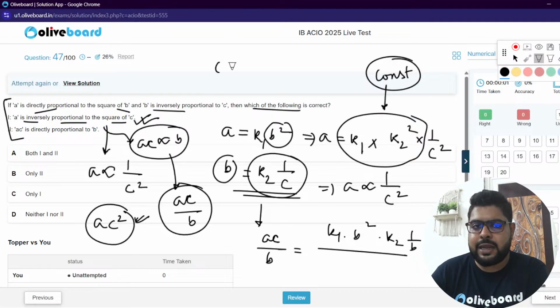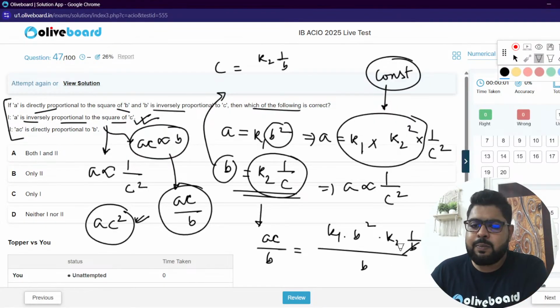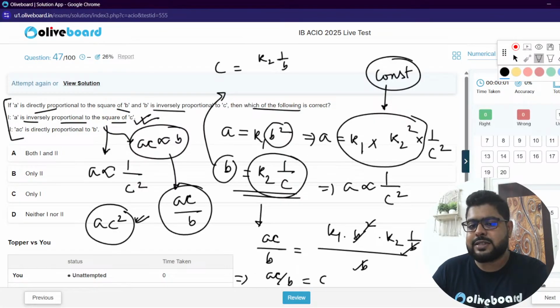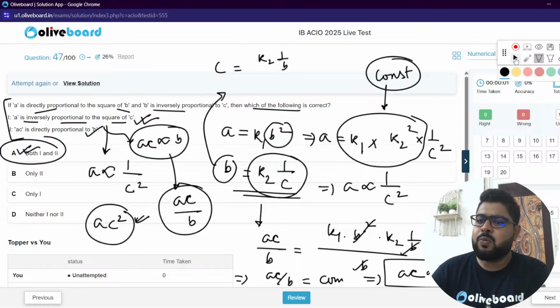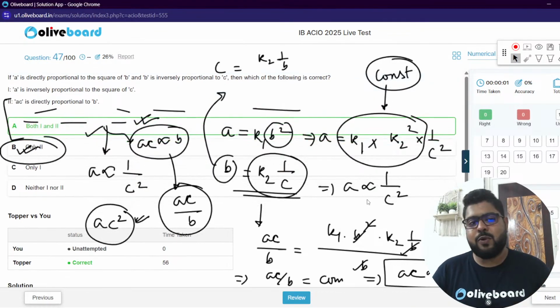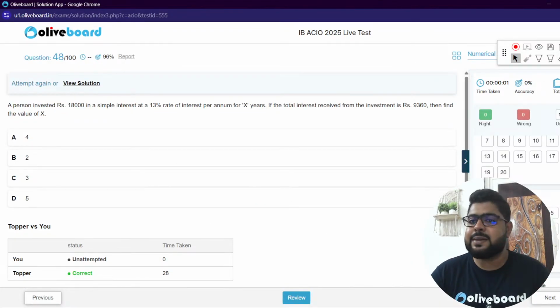Just put the value. From this line I can write C is equal to K2 into 1 by B. Keep the B or don't keep it, no worries. So AC by B is equal to some constant. That means I can definitely conclude AC is proportional to B. That means option C is also correct, meaning both statements 1 and 2 are actually correct. Simple question, but again, keep it simple, sir.